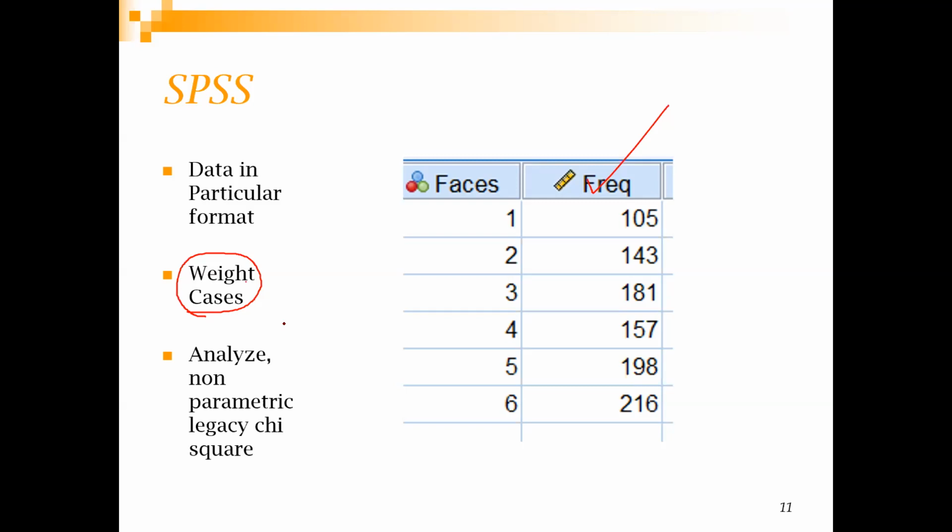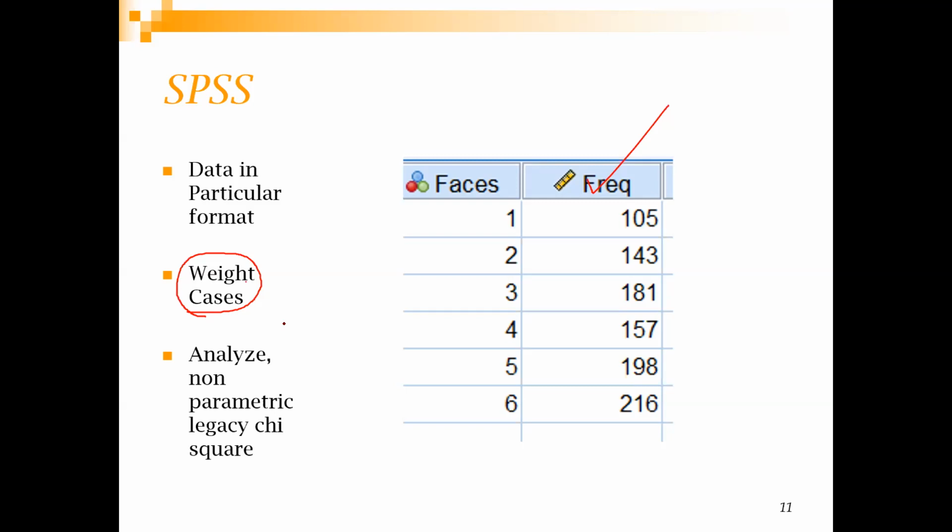Can any one of you tell me why this test is called non-parametric? The distribution is not normal, so it is not for a normal distribution that we use it.